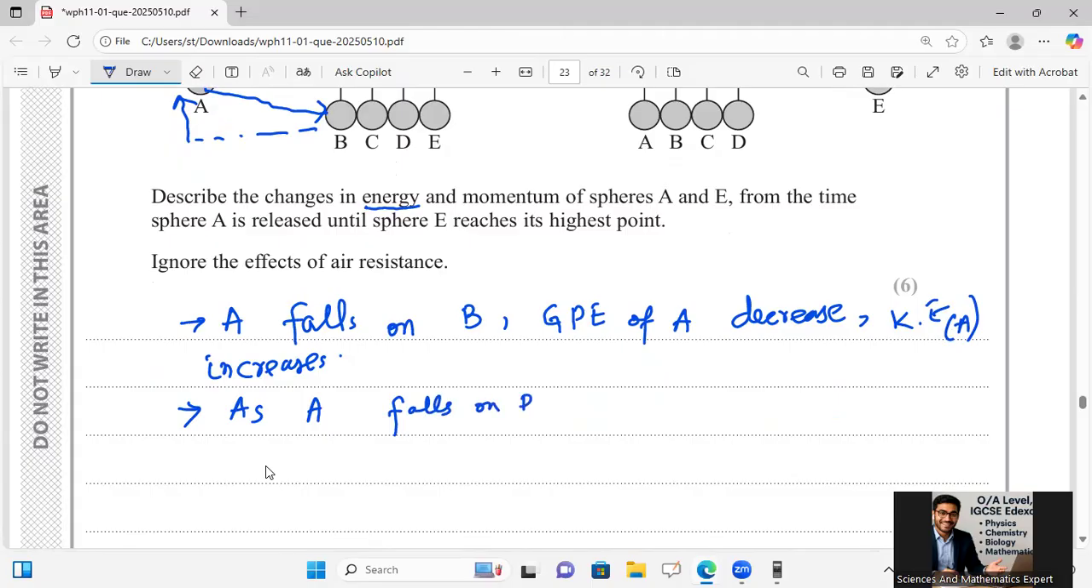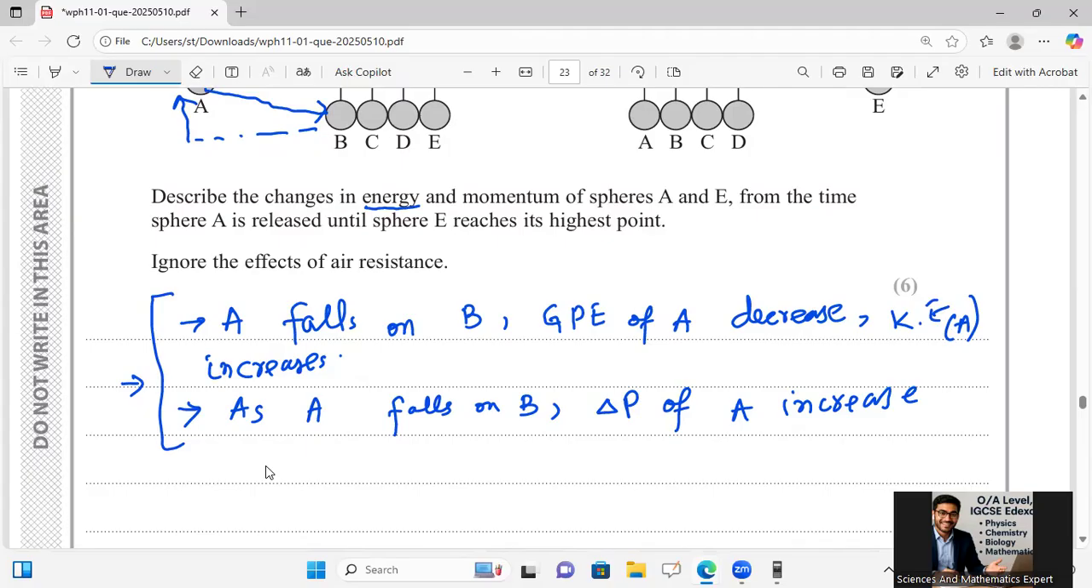on B, ball A is falling on B, then the momentum of A increases. The change in momentum, delta P, of A increases over there. So this is for ball A. Both of these cases I have explained for you.